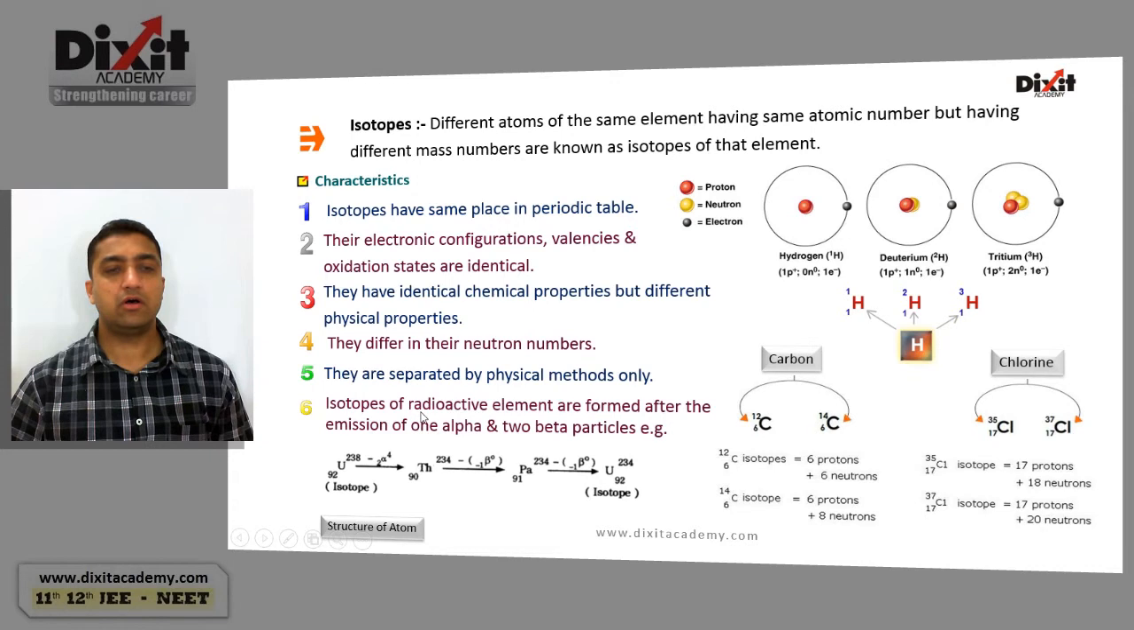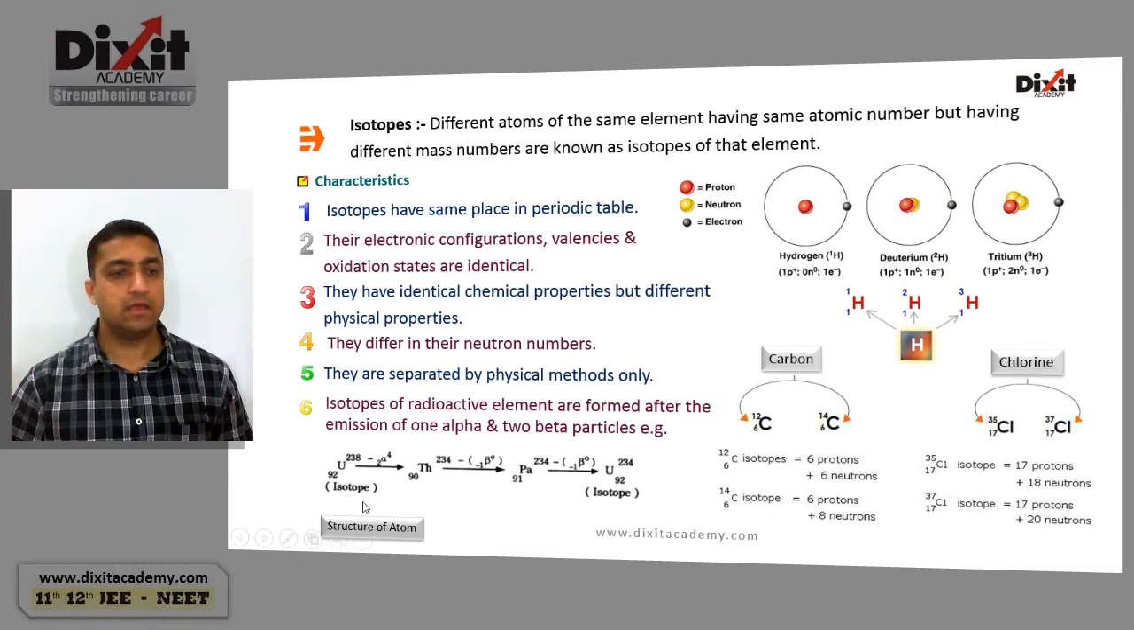Isotopes of a radioactive element are formed after emission of 1 alpha and 2 beta particles. As we know, during nuclear disintegration, whenever an alpha particle is emitted by the parent nuclei, atomic number decreases by 2 and atomic mass number decreases by 4. Whenever the parent element emits a beta particle, atomic number increases by 1 and there is no change in atomic mass number.